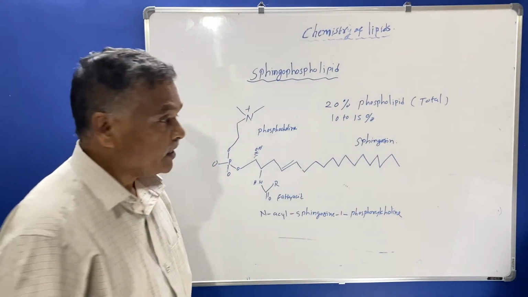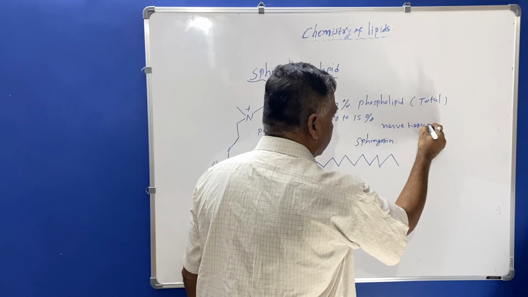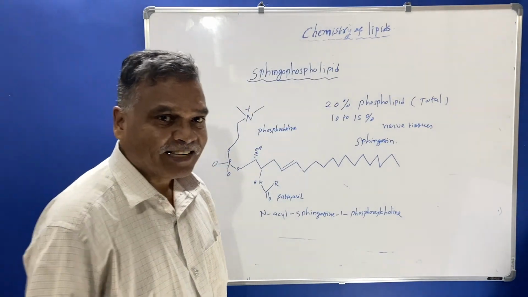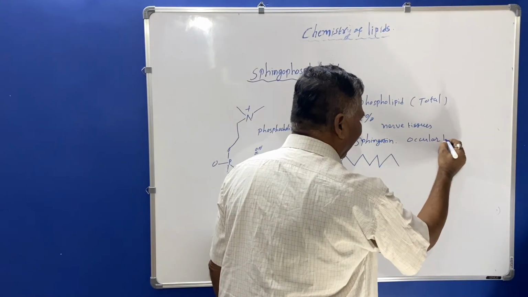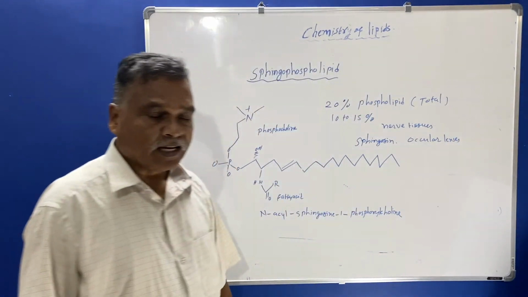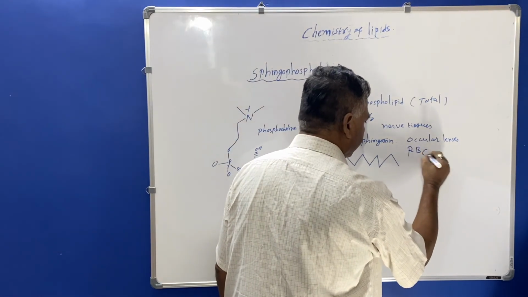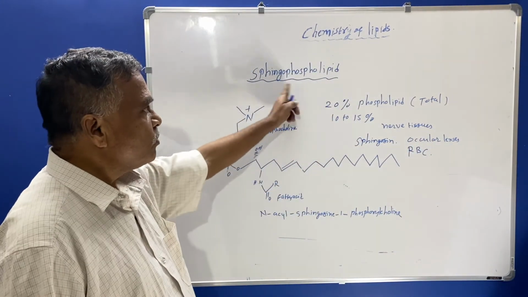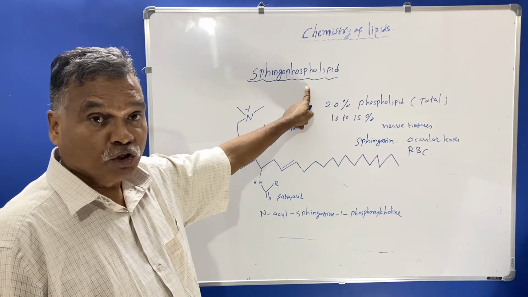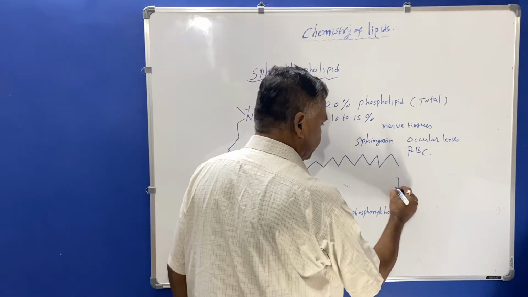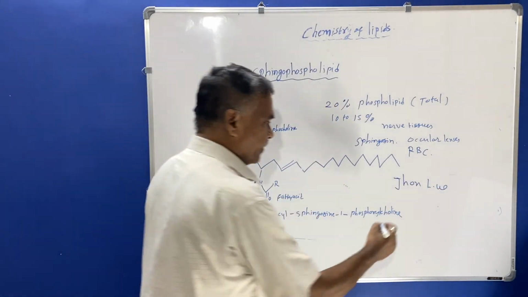They are also present in the nerve tissues and in the ocular lenses, and they are also seen in high concentration in RBCs. This sphingophospholipid was first reported by a German scientist in the year 1927.